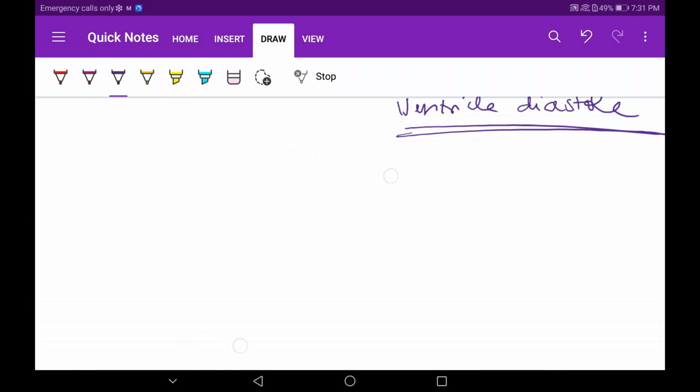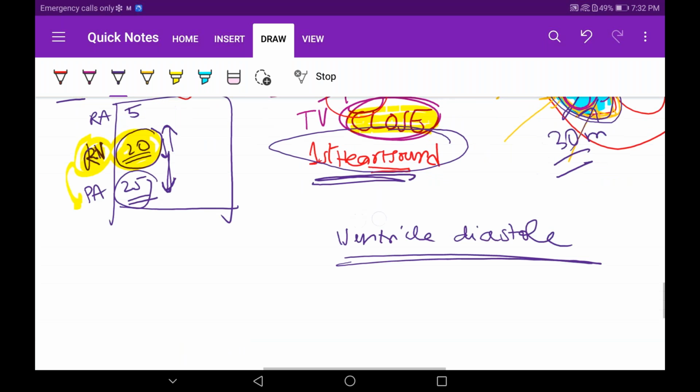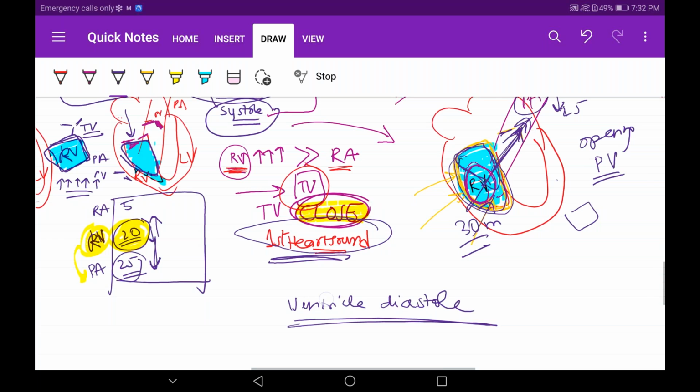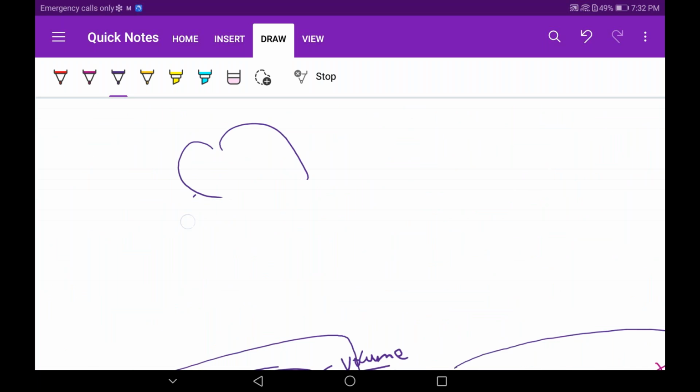Address why it is called isovolumetric contraction. Yeah, I actually told it. Again, I will repeat. No problem. Okay, so let's see. I'll just fastly explain. So this is our heart now.